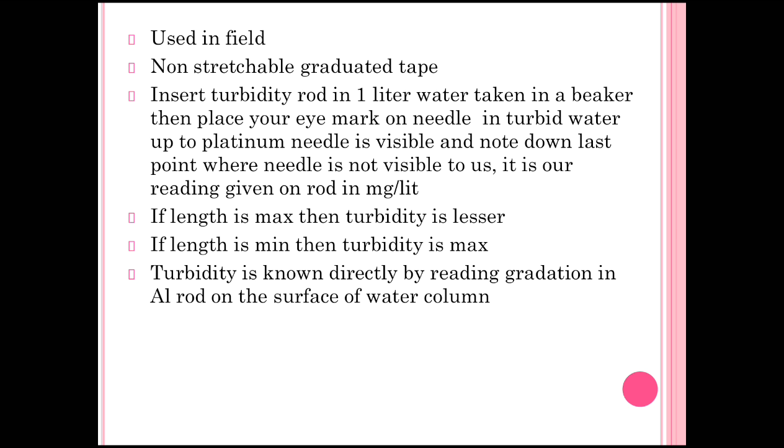The turbidity is known directly by reading the gradation on the aluminum rod at the surface of the water column.